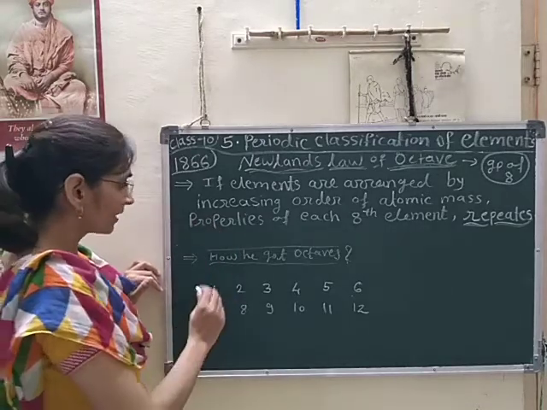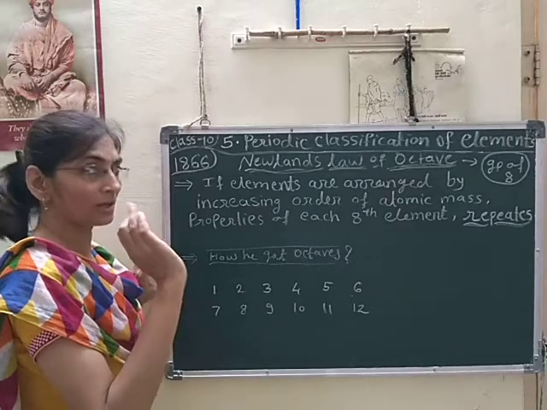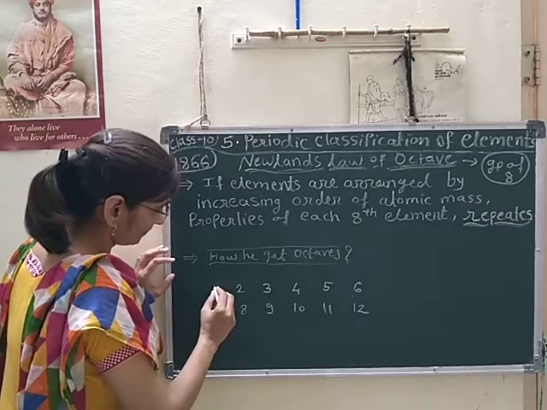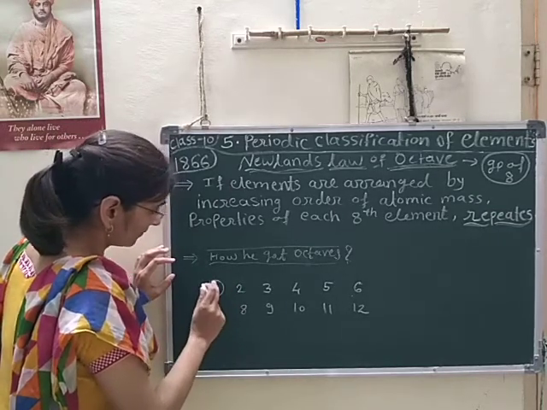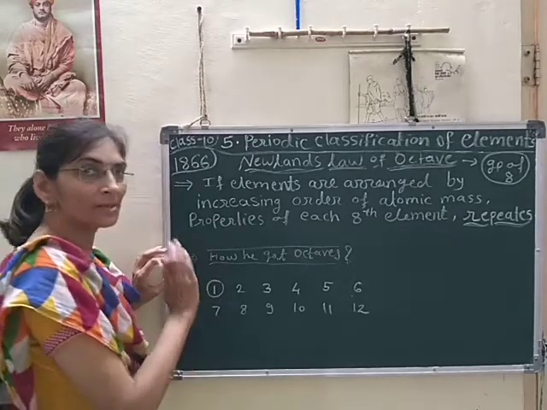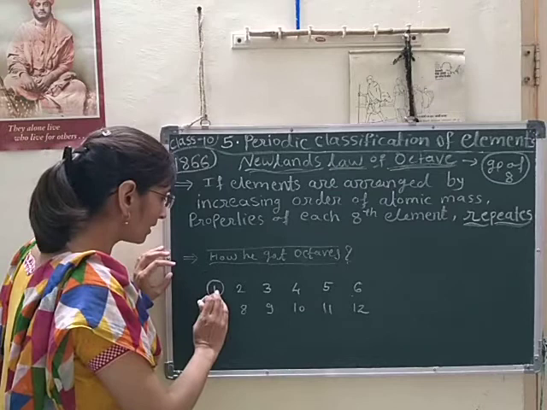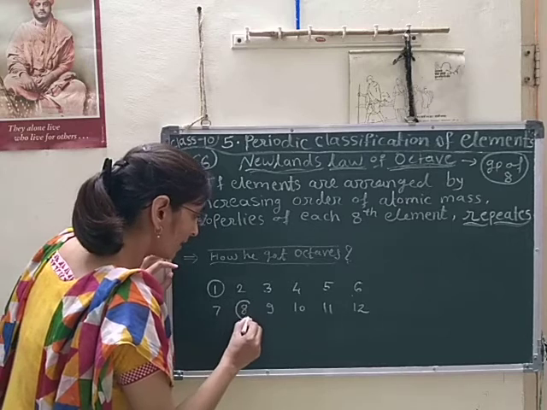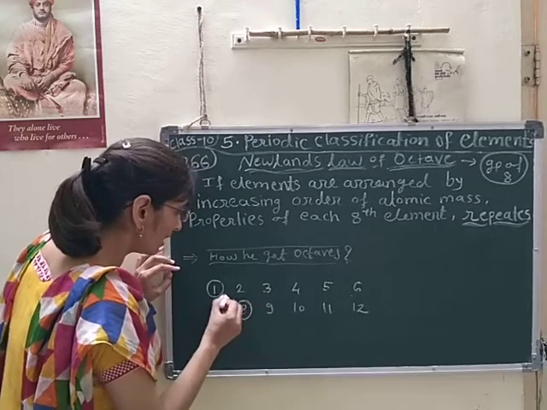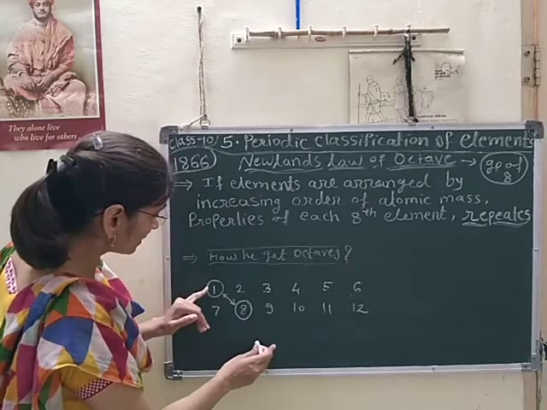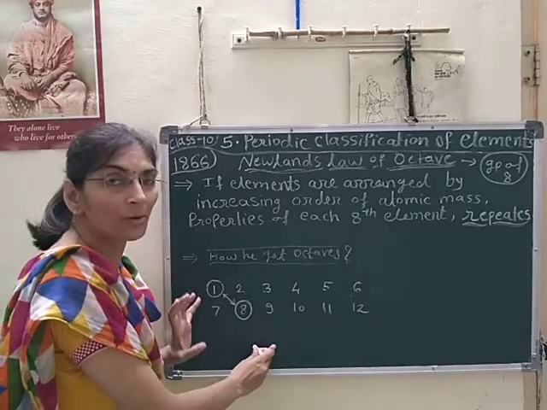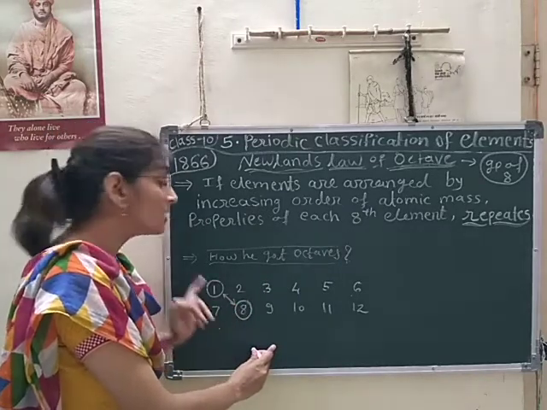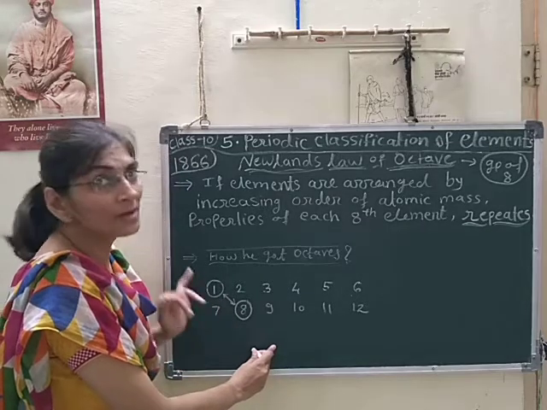After that, what did he find? He observed and studied their chemical properties, and then what did he find? The first element has one specific chemical property, then after that the second, third, fourth, fifth, sixth and seventh, and the eighth element also has a property similar to that first element. Means the first element has some specific property, and he found that the eighth element also has a similar property as that first element.